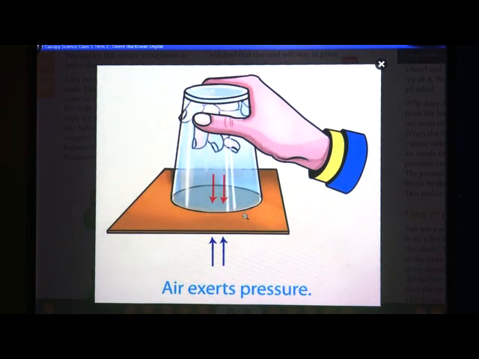How does this happen? This is because air exerts pressure on the card from below to keep the card in place. Here the pressure exerted by air upwards is more than the pressure exerted by water downwards. If there had been air trapped inside the glass, the card would have fallen off because of the downward pressure exerted by the trapped air.